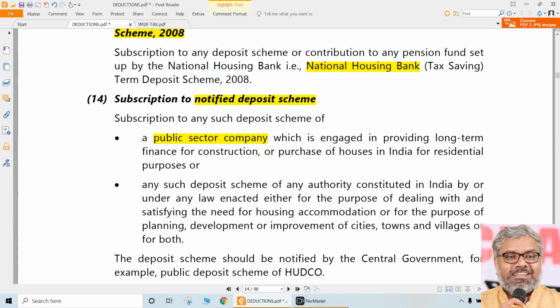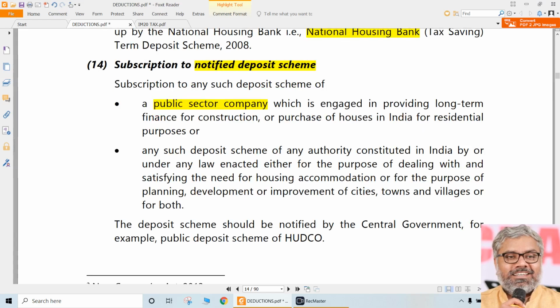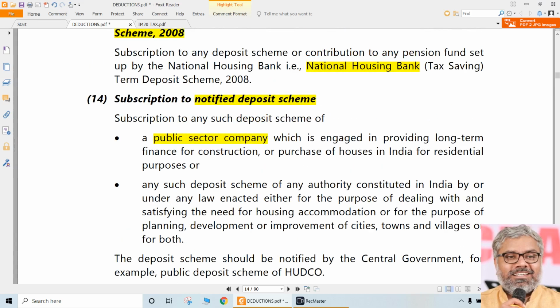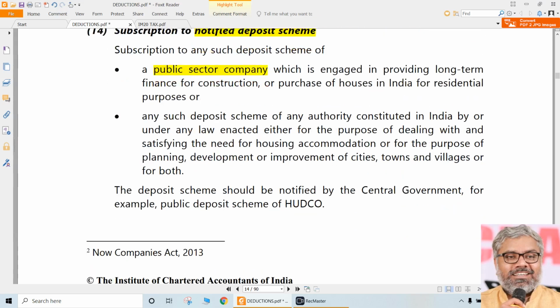I know a company which is asking for deposits, I will deposit there. No, it must be notified. Sir, which are notified? We don't care. The central government will notify them. So all we need to look at is whether it is notified or not. If it is notified, then it is eligible for 80C. That's all. Not only that, any other such deposit scheme is there.